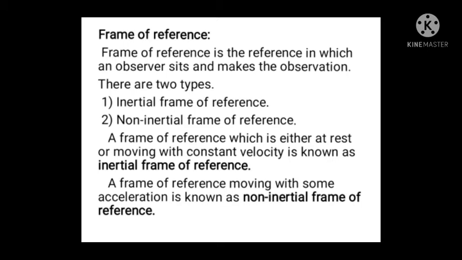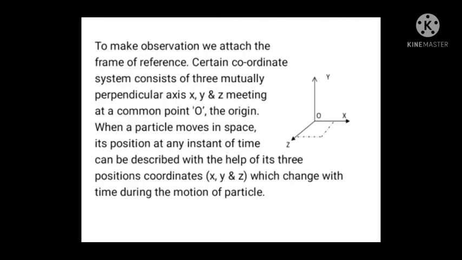That means in a non-inertial frame of reference, the frame is not moving with constant velocity, it is moving with variable velocity, or we can say it is moving with some acceleration. So that's about inertial and non-inertial frames of reference.